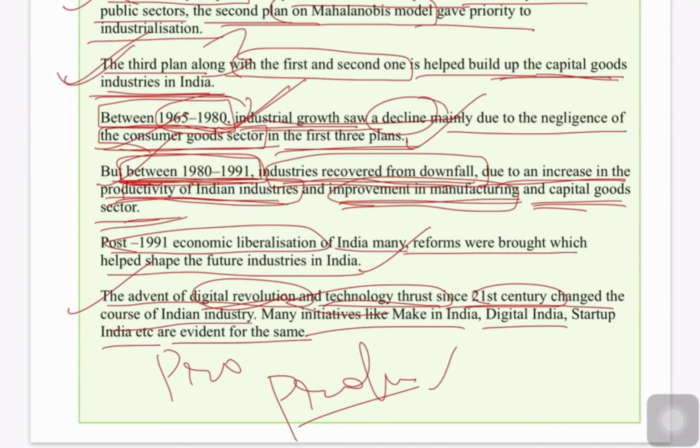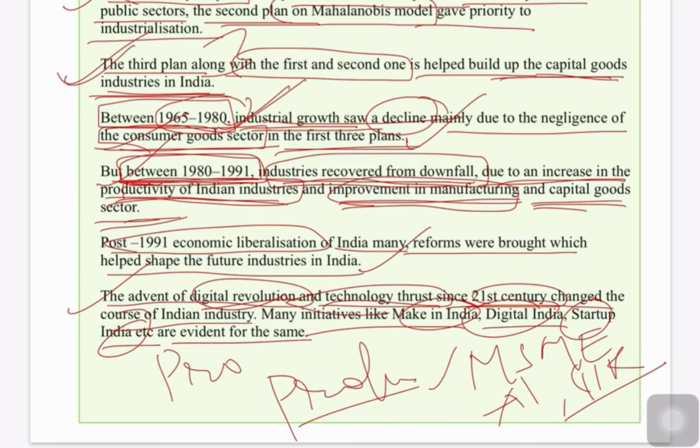And there are many recent initiatives of the government like Make in India, Digital India, and Startup India, and also many initiatives as far as MSMEs are concerned, and also usage of new technologies like artificial intelligence, fourth industrial revolution, etc. Indian industry is going to be a game changer, and Indian industry is poised to increase its productivity and efficiency levels.